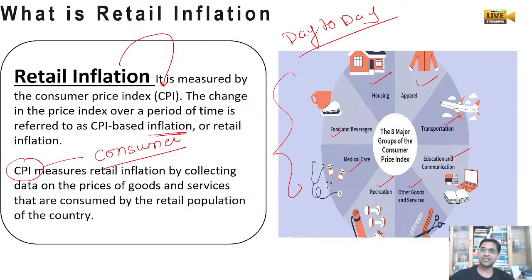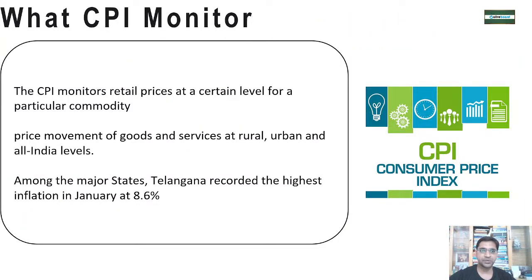If the prices of these things go high, automatically inflation also increases and it erodes the value of money for the people. So if retail inflation goes high, that means CPI inflation is high. The purpose of the consumer price index is to monitor retail inflation for particular commodities, and they check for rural area, urban area, and all India level.